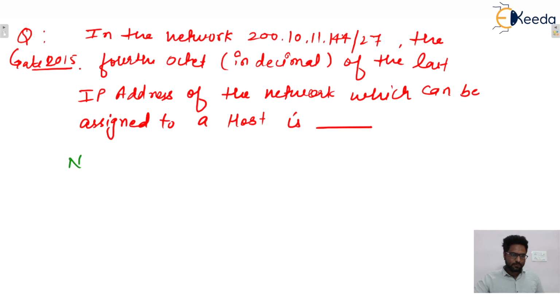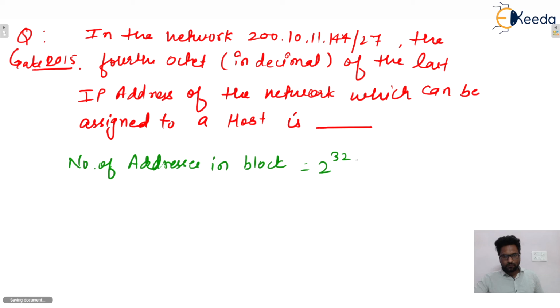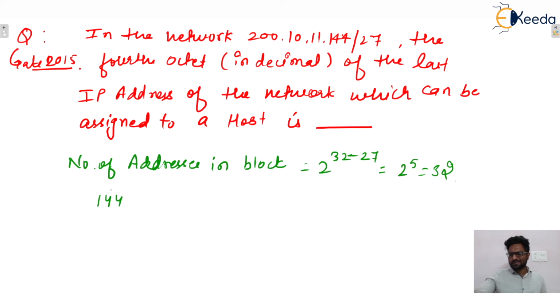So we can say that the number of addresses in the block is 2 raised to power 32 minus 27. So 2 raised to power 5, that is 32, isn't it? Now write down the last octet, because the host bits will be in the last octet, the last 5 bits in the last octet. So 144 can be written like that, yes or no?